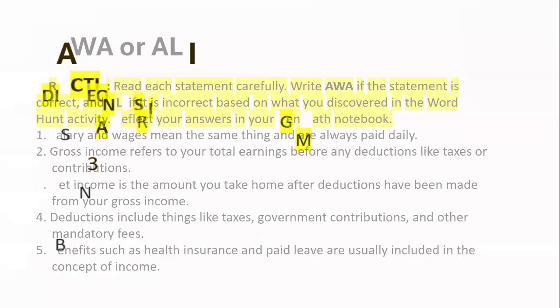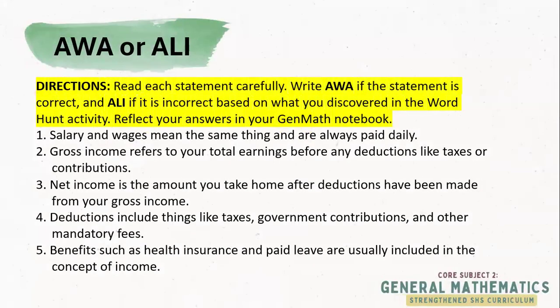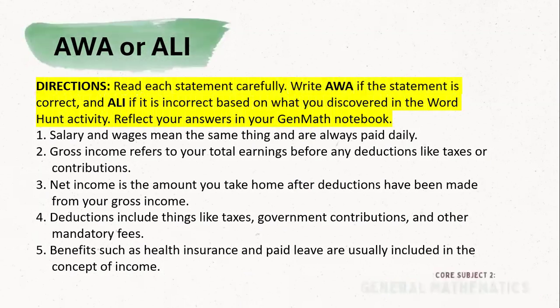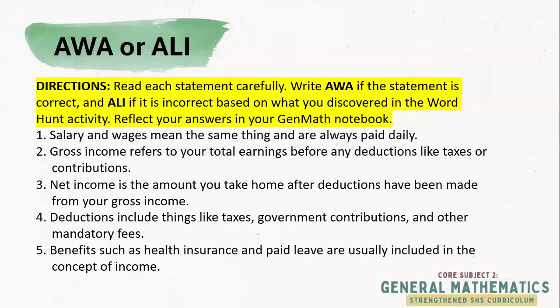Our activity is entitled Awa or Ali. For the directions, we will read each statement and decide if it is correct. Awa is a Kapampangan word, which means yes. In this case, if the statement is correct, you write Awa. It means you are agreeing. And if the statement is incorrect, you say Ali. Ali is a Kapampangan term, which means no. So use your GenMath notebook and try to figure out the 5 items.